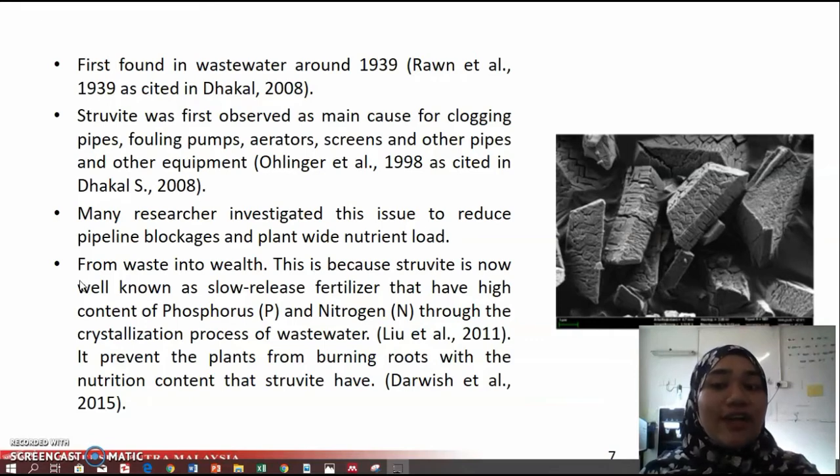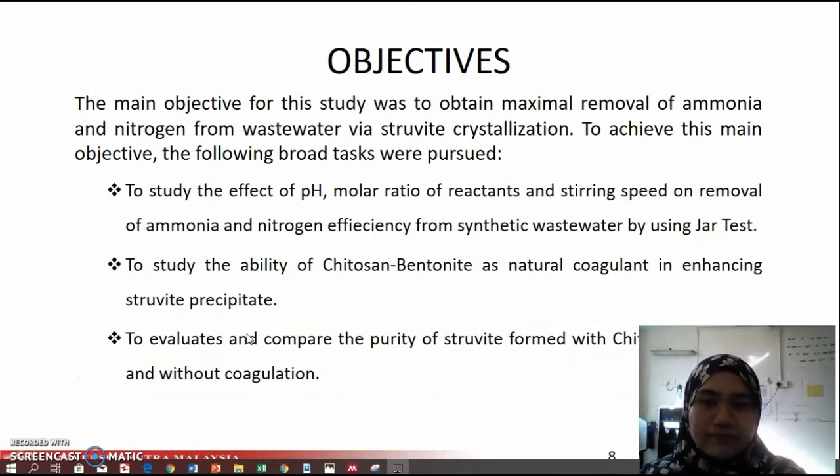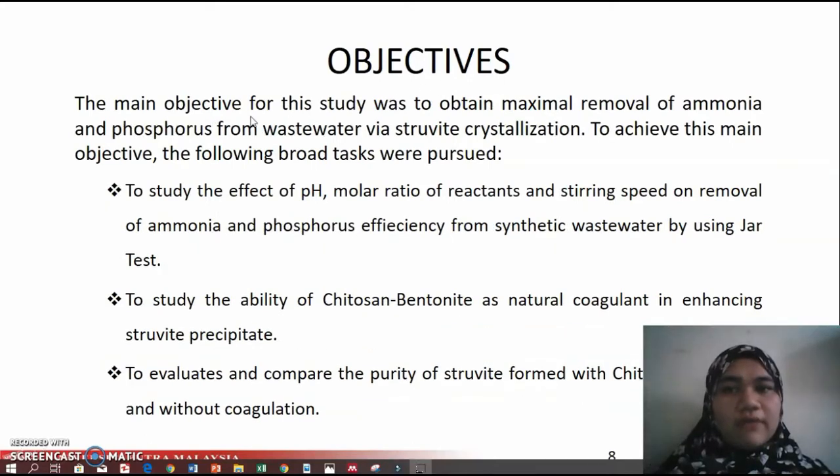So we can call it from waste to wealth, because struvite nowadays is not only known as one of the techniques to remove phosphorus and ammonia, but it is also known as a slow-release fertilizer that has a high content of phosphorus and nitrogen that comes from wastewater. The objective of this study was to obtain maximum removal of ammonia and phosphorus from wastewater via struvite crystallization.